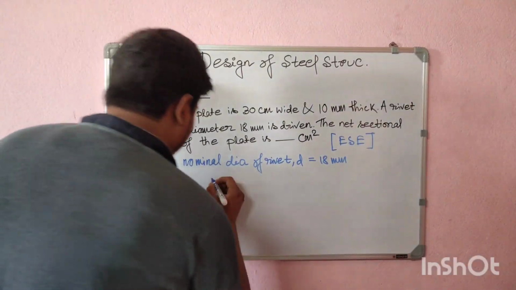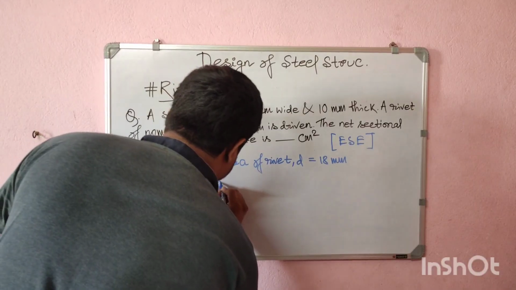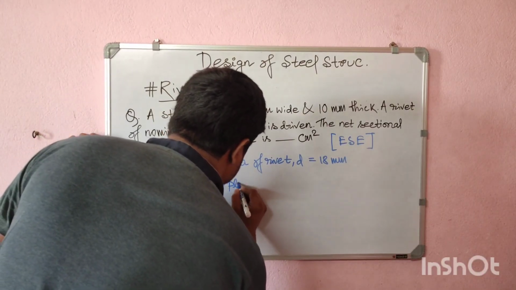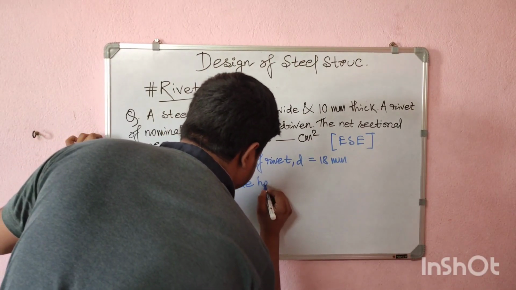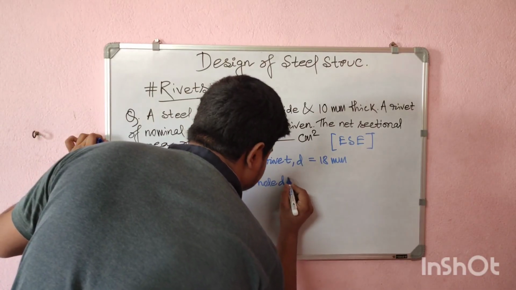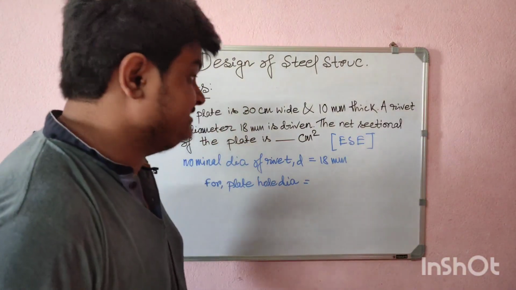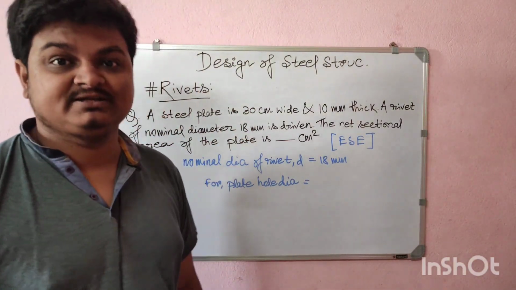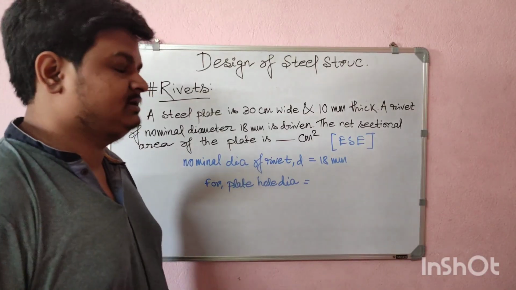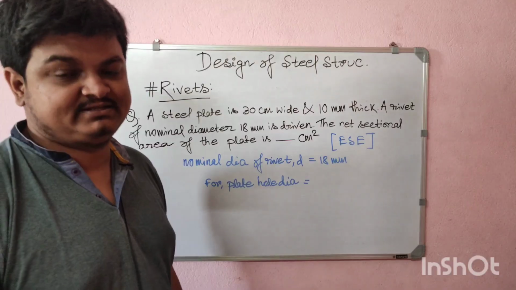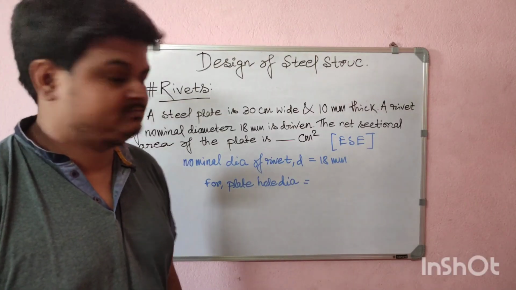For the plate hole dia, we know that when the rivet is less than 25 millimeter, the plate hole dia is D plus 1.5 millimeter.